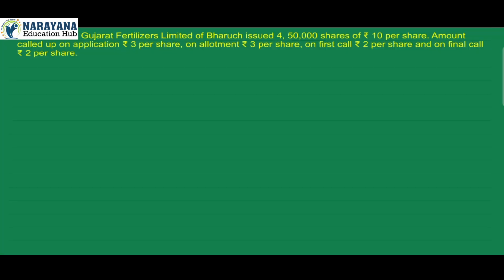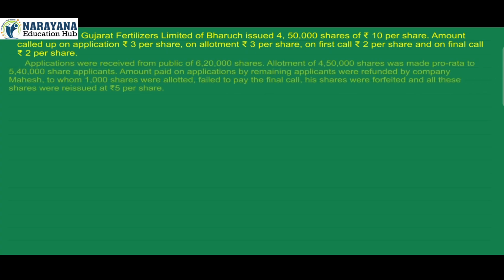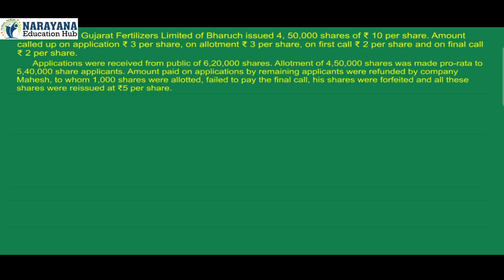14. Gujarat Fertilizers Limited of Bharuch issued 4,50,000 shares of ₹10 per share. Amount called up on application ₹3 per share, on allotment ₹3 per share, on first call ₹2 per share, and on final call ₹2 per share. Applications were received from public for 6,20,000 shares. Allotment of 4,50,000 shares was made pro rata to 5,40,000 share applicants. Amount paid on applications by remaining applicants was refunded by the company.